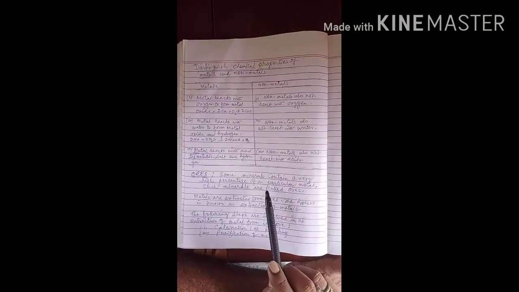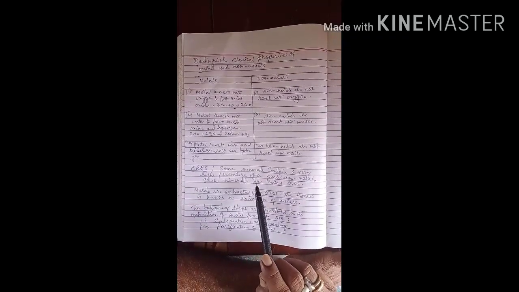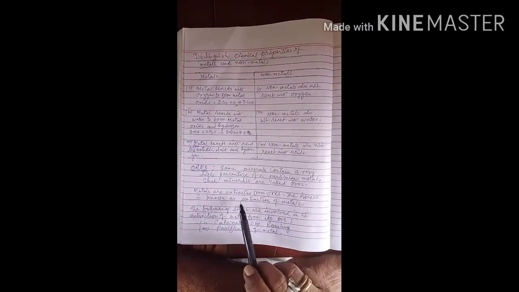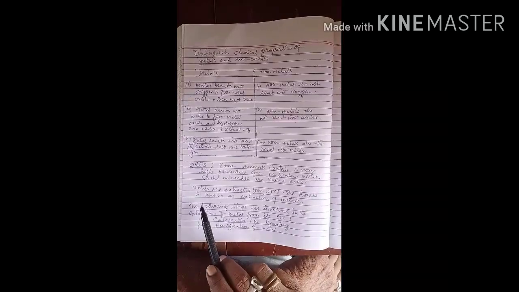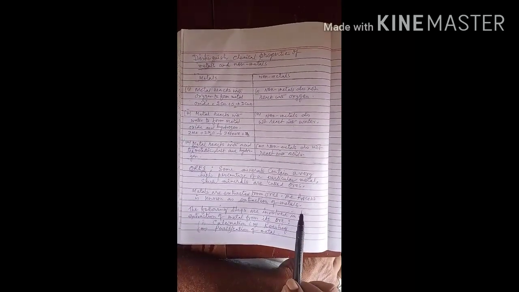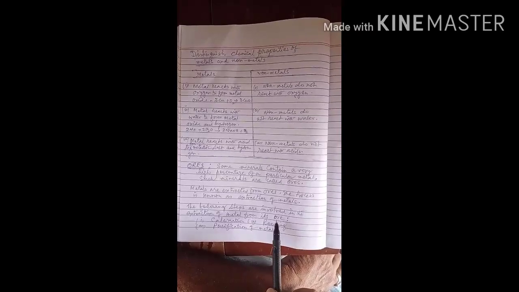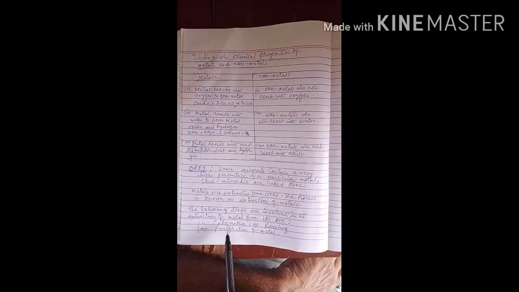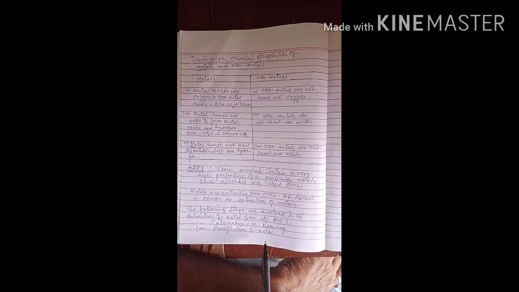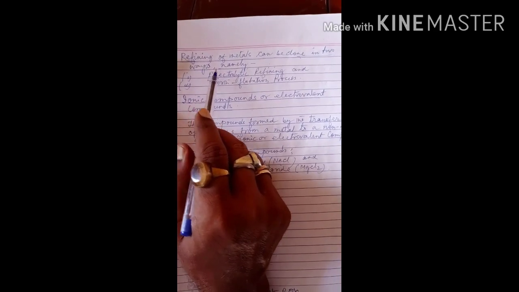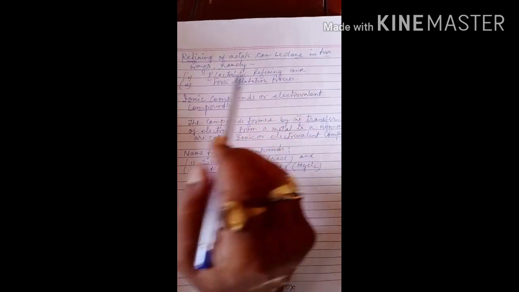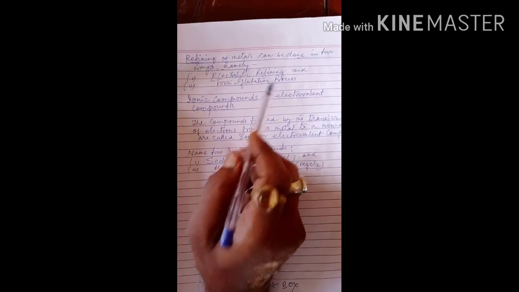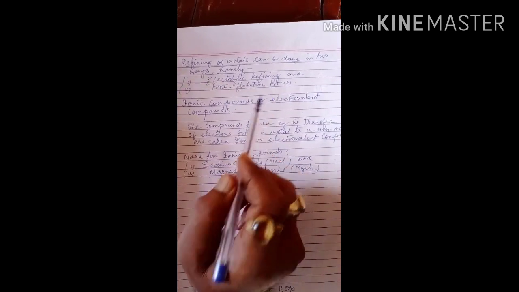Ores. Some minerals contain a very high percentage of a particular metal. Such minerals are called ores. Metals are extracted from ores. The process is known as extraction of metals. The following steps are involved in the extraction of metal from its ore: calcination, roasting, purification of metal. Refining of metals can be done in two ways, namely electrolytic refining and flotation process.